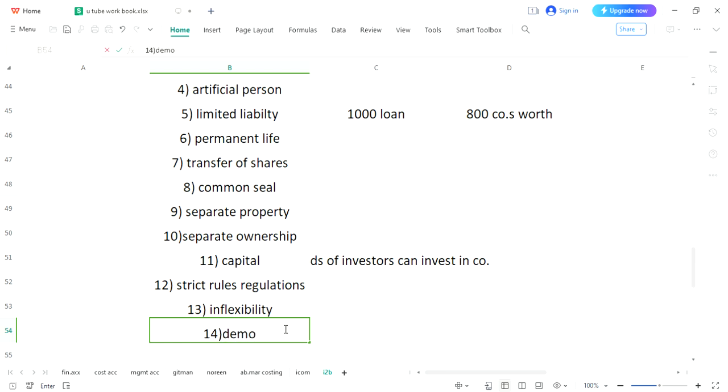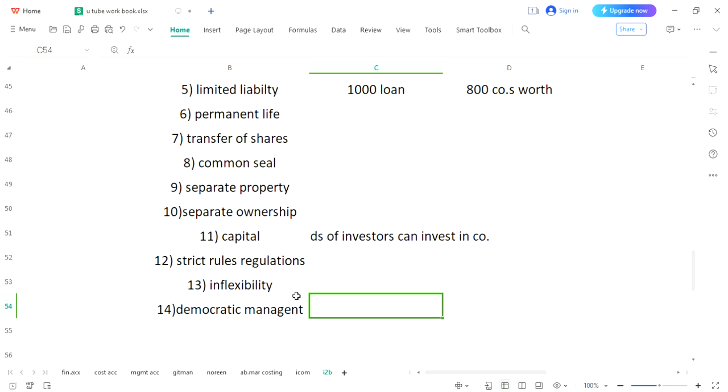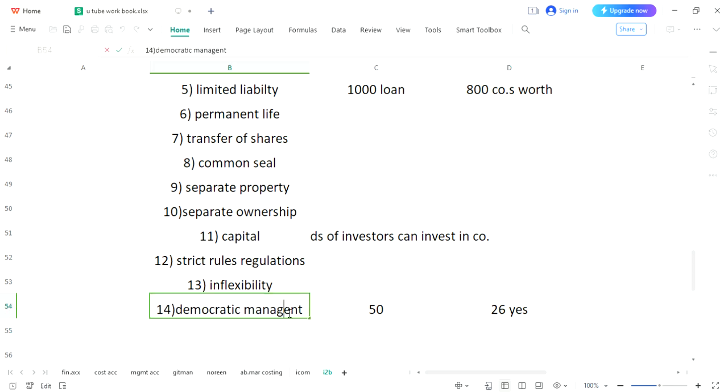There is a democratic environment and management. How? A single person cannot decide. For example, if there are 50 people who have invested their amount, and out of these 50, 26 are saying yes, only then would this decision be made. Otherwise, whether good or bad, the decision won't be made. So it is called democratic management, under which nobody can decide according to themselves.